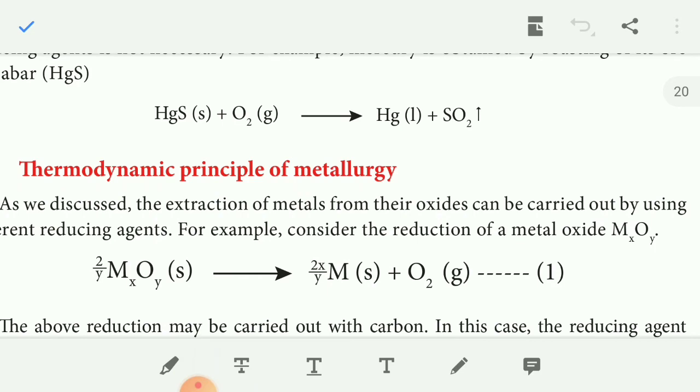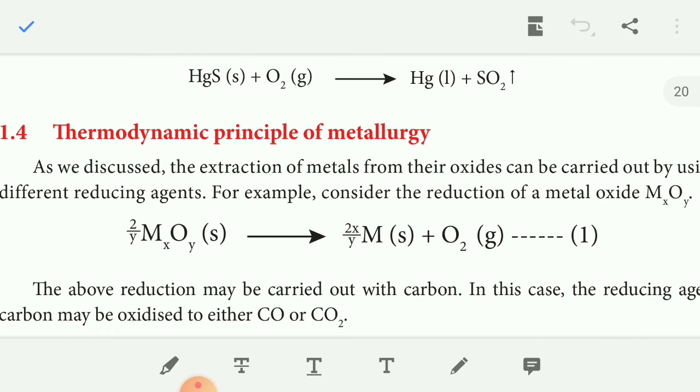Okay, the next topic, thermodynamic principles of metallurgy. As we discussed, the extraction of metal from the oxide can be carried out using different reducing agents. So which reducing agent is a better one, which factor helps us?